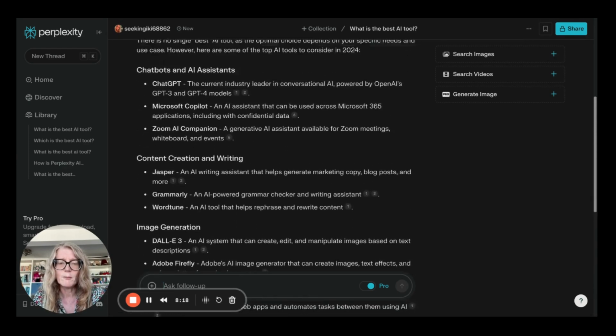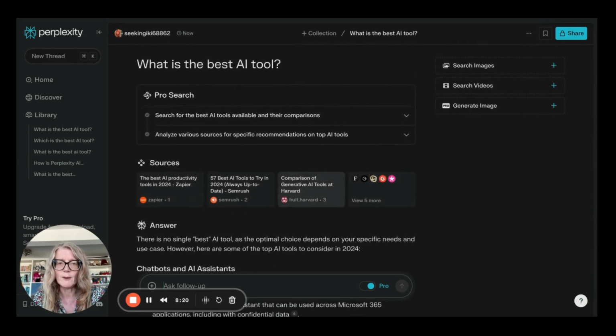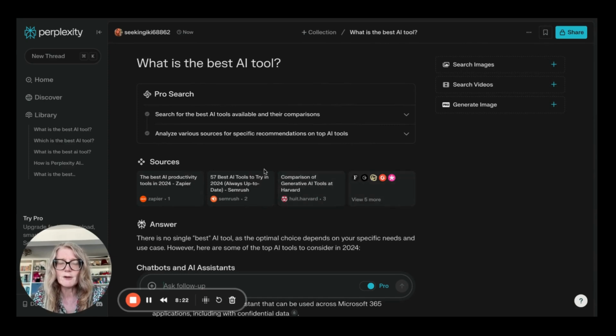So there wasn't much difference there really with that one, but you will find when you play with this with different types of questions and having them with the Pro Search on or the Pro Search off, you'll start to learn the differences there. But hopefully that gives you a little bit more information in the nuances of how you can fine-tune your search depending on the type of information you're looking for.